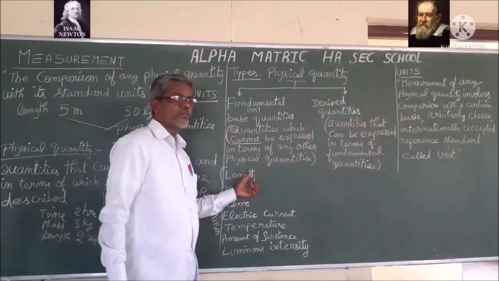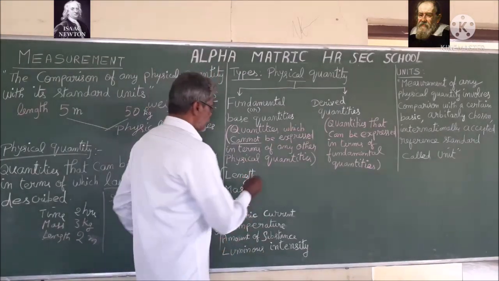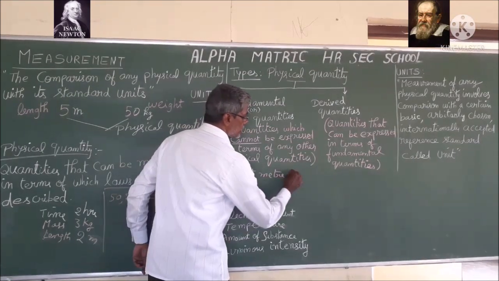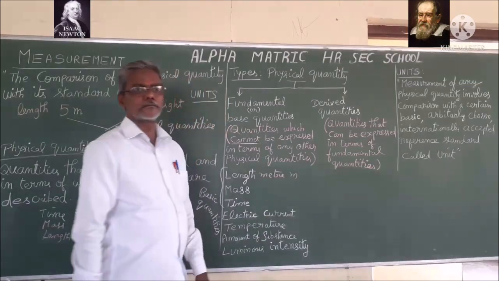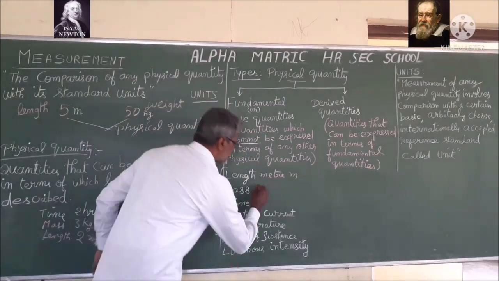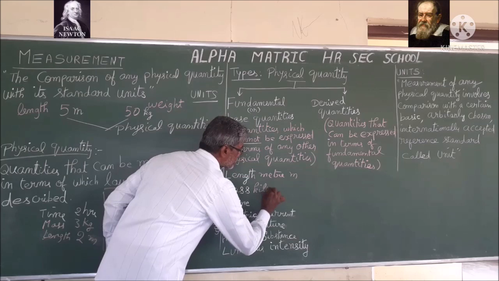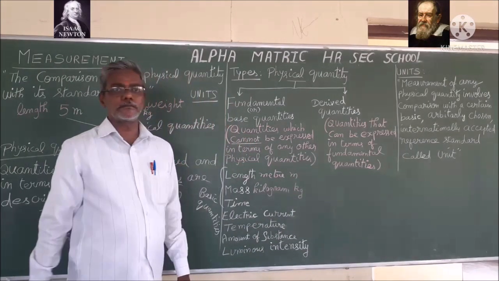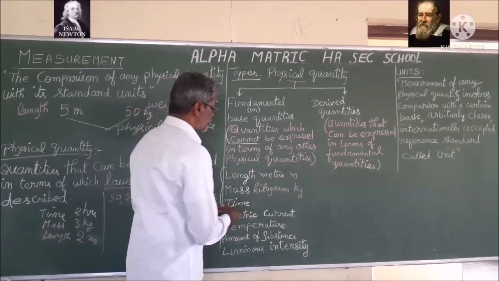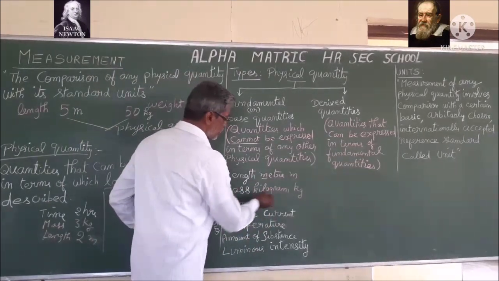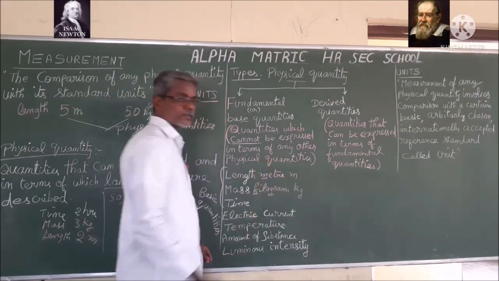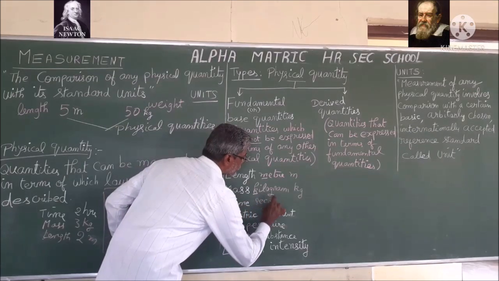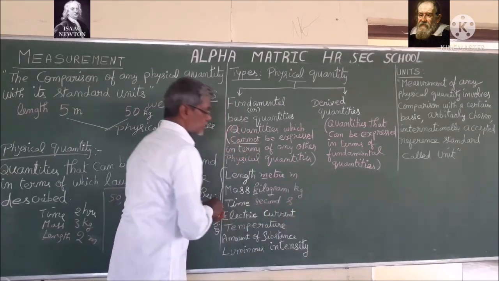Now, we will write the units for each one. For length, the unit is meter. The symbol is m. Next, for mass, the unit is kilogram. Symbol is kg. Meter is m, kilogram is kg. Time, the unit is second. Symbol is s.